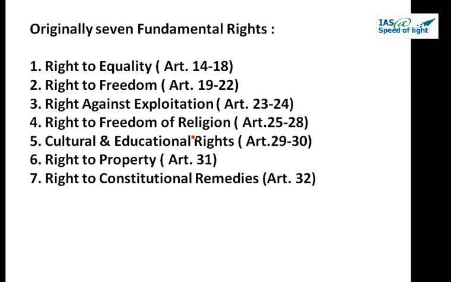Now, originally, the Constitution gave 7 fundamental rights to all its citizens, but by the 44th Constitutional Amendment Act, a very important amendment, it removed the right to property. So presently we have 6 fundamental rights, which are right to equality, which is from Article 14 to 18. So these 14 to 18 being clubbed together give us the right to equality.